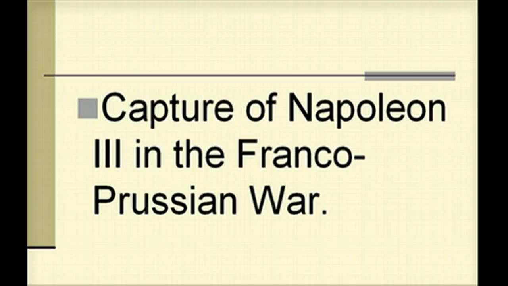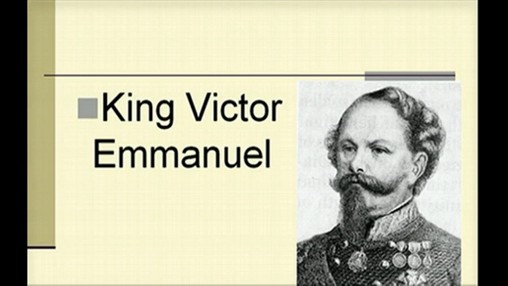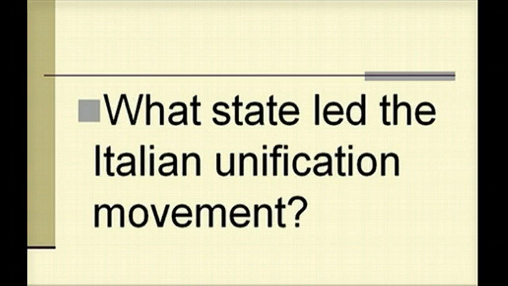Question 17, what led to the collapse of the Second French Republic? That would be the capture of Napoleon III and the Franco-Prussian War. Who was the king of Sardinia-Piedmont during the Italian unification movement? Number 18. That would be King Victor Emmanuel. Question 19, what state led the Italian unification movement?